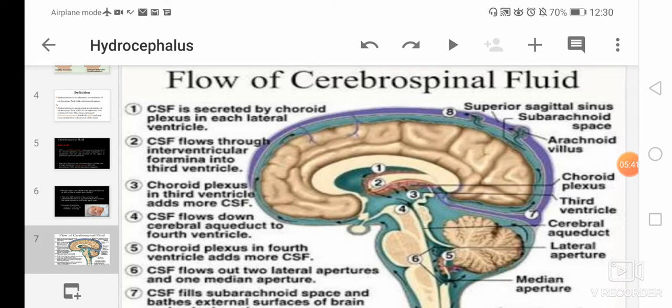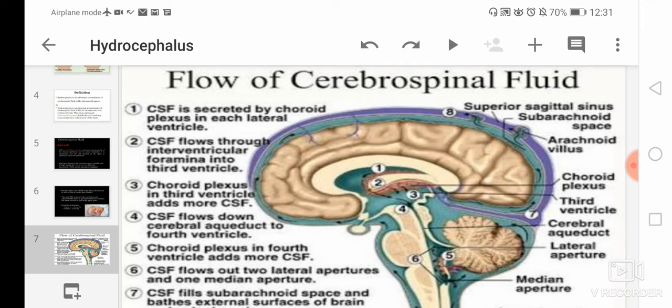Now next we will deal with the flow of cerebrospinal fluid. This flow of cerebrospinal fluid is very important. If you understand this flow of CSF, then you will be easily able to understand hydrocephalus. So you can see the picture, a diagram of a brain, and you can see the numbering from 1 to 8 there along with the arrows.